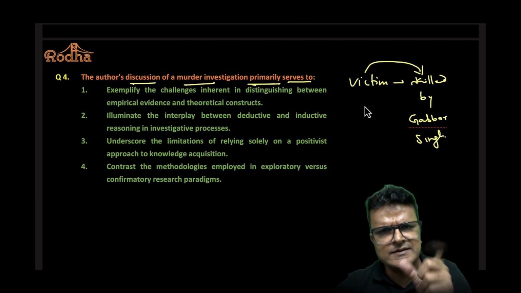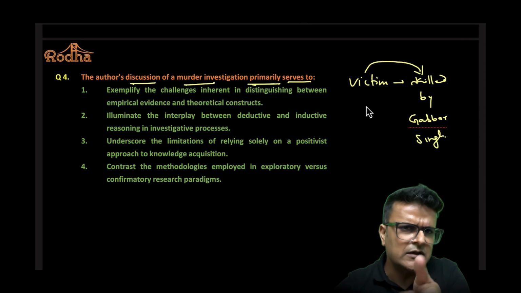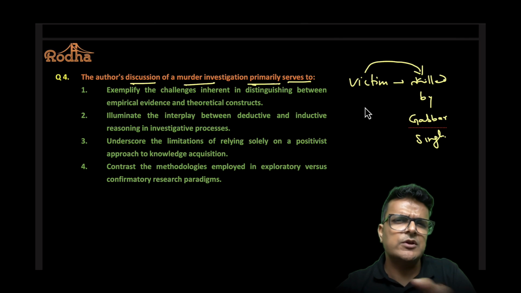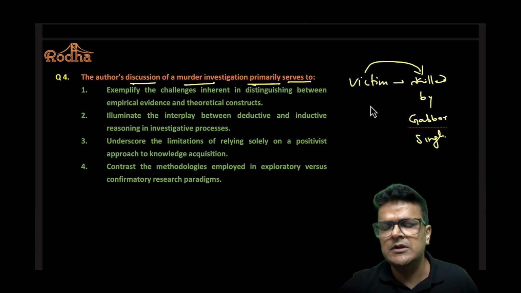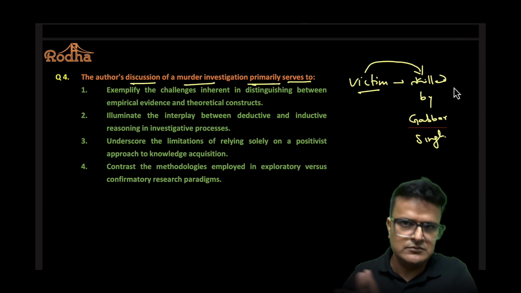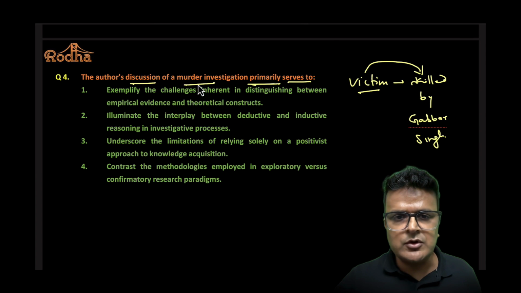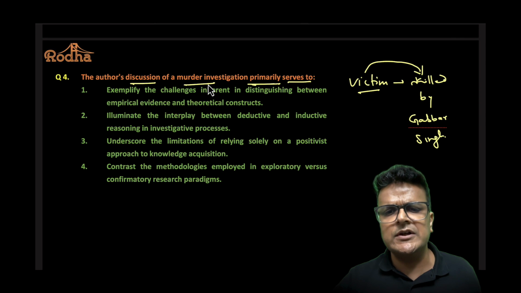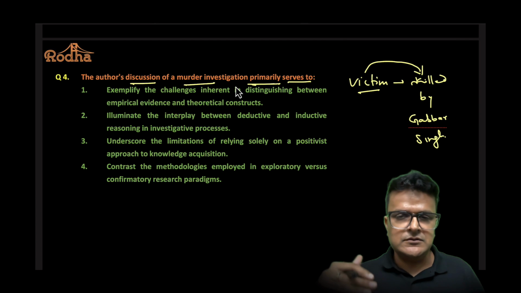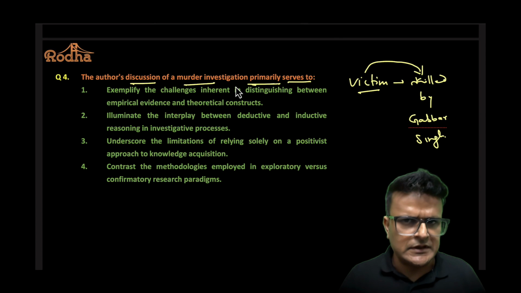But the author does say that how we try to inquire, how we discover who the killer is, has a bearing on the ultimate accused, and that is why the author talks about some accused not getting caught and some cases not getting solved. So how we inquire does impact who ultimately is caught as the killer, but who is the killer is already there. No, that truth will not change. Author was talking about this. So why did the author talk about murder investigation? To primarily tell us that how we inquire, the method we take, that ultimately does not change the truth, but it has some impact on the outcome. Outcome पे थोड़ा असर तो आता है इसका.